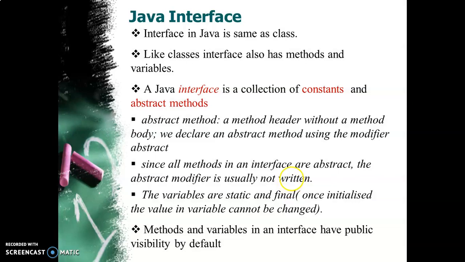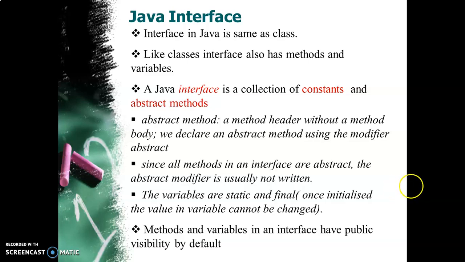Now, what is Java interface? Interface is same like class. A class has variables and methods. In the same way, interface will also have methods and variables. The only difference between class and interface is that all the methods in interface are abstract methods. That is, you cannot define those methods in interface. You can only declare those methods in interface.